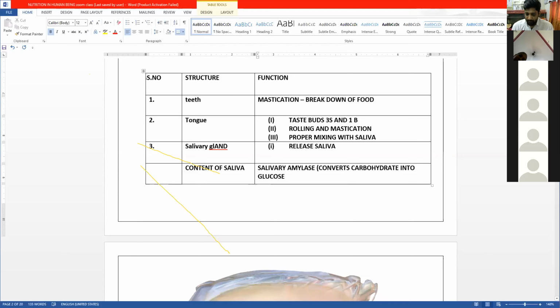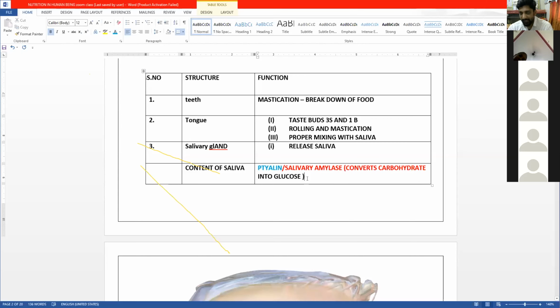Okay. So this is the function of saliva, and this is the important part. This is asked so many times in the question paper. Salivary amylase also has another name, which is referred to as ptyalin. So ptyalin is also the name given for the salivary amylase.